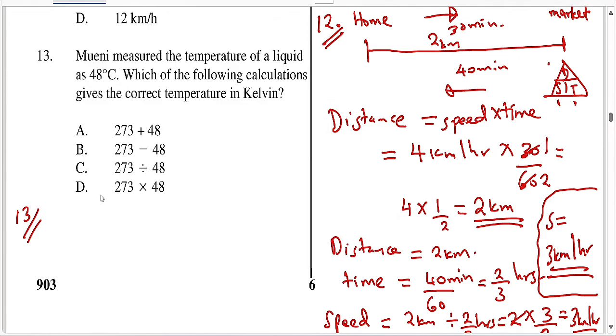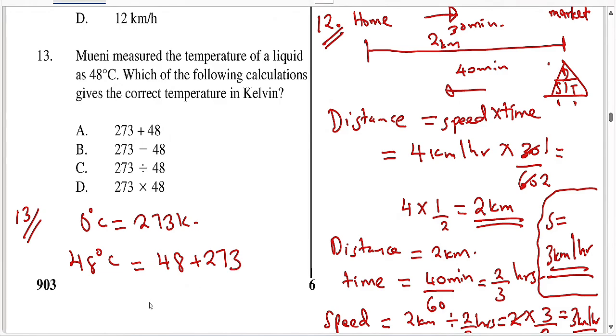Which of the following calculations gives the correct temperature in Kelvin? So 0 degrees Celsius represents 273 Kelvin. So if you want to find 48 degrees Celsius, we usually take 273 plus 48, which gives us 321 Kelvin.